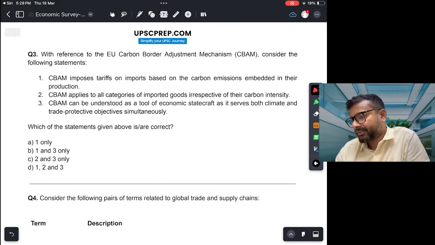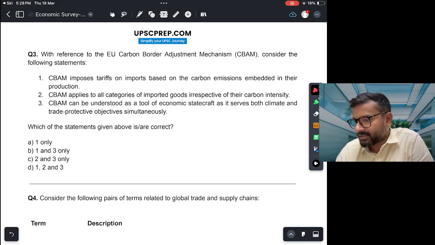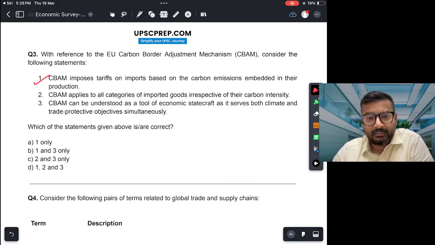Third question: with reference to the EU Carbon Border Adjustment Mechanism, consider the following statements. CBAM imposes tariffs on imports based on the carbon emission embedded in their production. Straightforward, this is right. The EU imposes it on high carbon emission products like your steel and cement, and it particularly affects countries like India and China. Second, CBAM applies to all categories of imported goods irrespective of their carbon intensity.